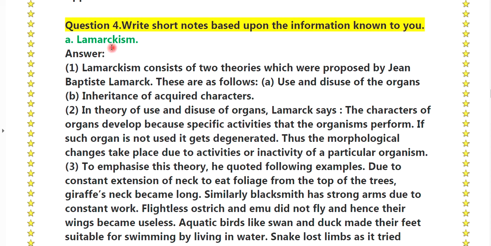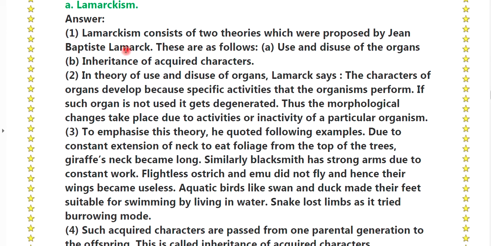First is Lamarckism. Answer, Lamarckism consists of two theories which were proposed by Jean Baptiste Lamarck. These are as follows: A, use and disuse of the organs. B, inheritance of the acquired characters. Second, in the theory of the use and disuse